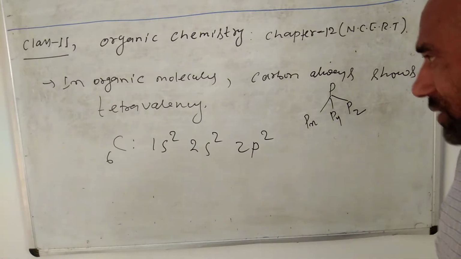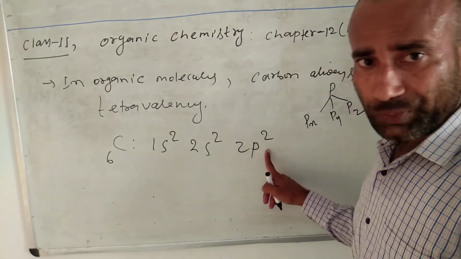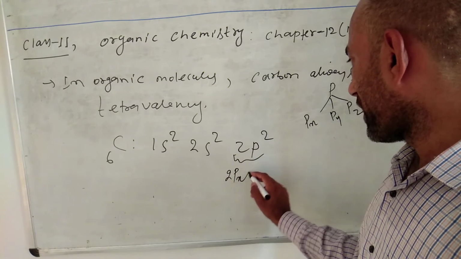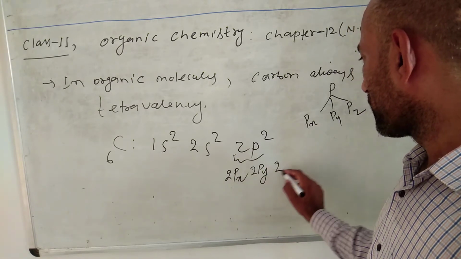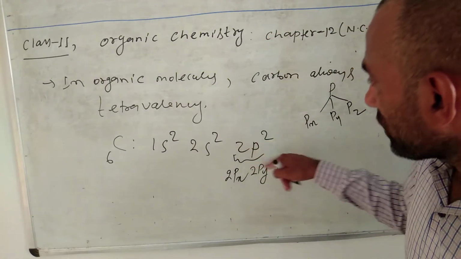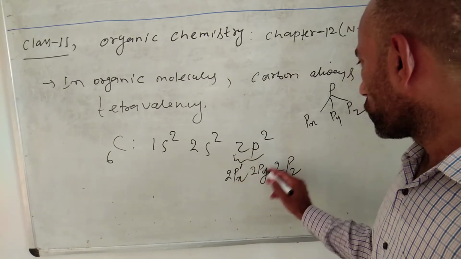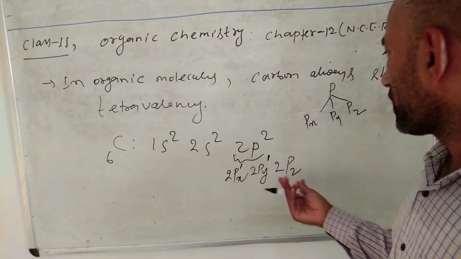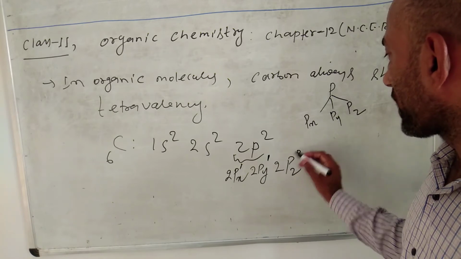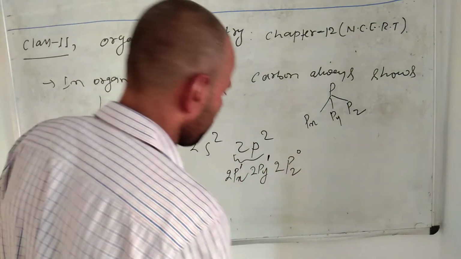So carbon has configuration 1s2, 2s2, 2p2, and we can also write 2px, 2py and 2pz. Here 2p has only 2 electrons, so 2px has 1, 2py has 1, but there is no electron in 2pz. That means the 2pz orbital is vacant.